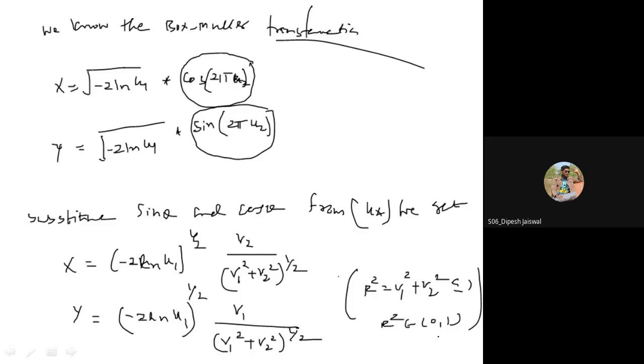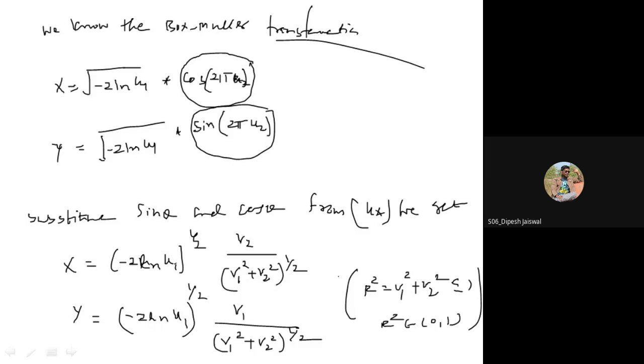So this is the transformation, and if I say r square is v1 square plus v2 square, I can substitute r square here. So r square also lies between 0 to 1.